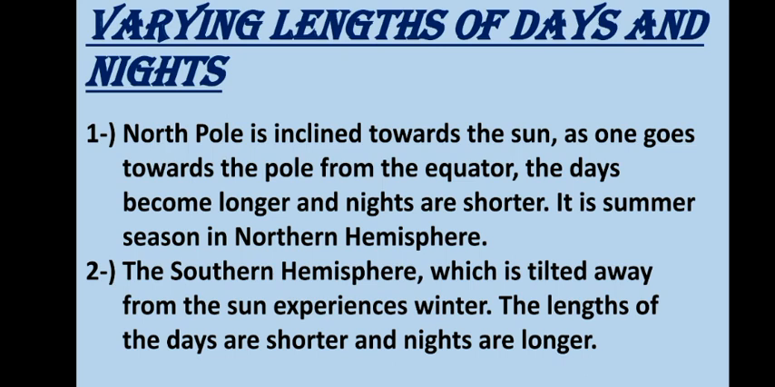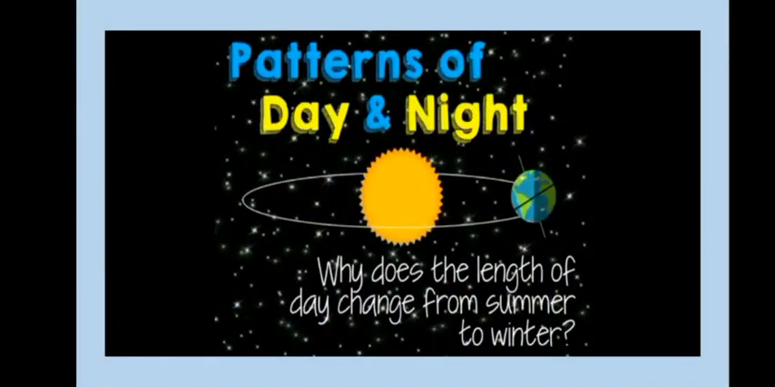The southern hemisphere, which is tilted away from the sun, experiences winter. The lengths of the days are shorter and the nights are longer. Beyond the Antarctic Circle, where the sun's rays do not reach, there is continuous darkness for 24 hours for about 6 months. So now again we will study the varying lengths of days and nights through one video, so that it will be easy for you to understand.